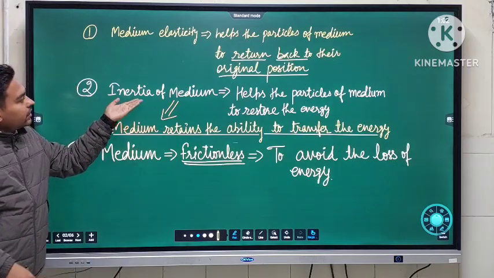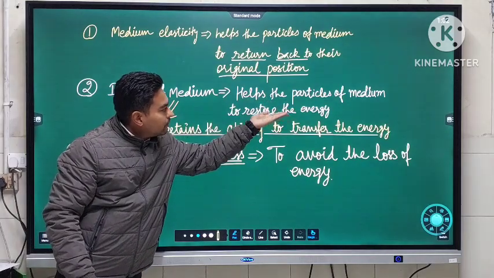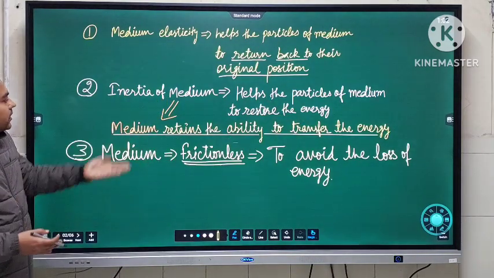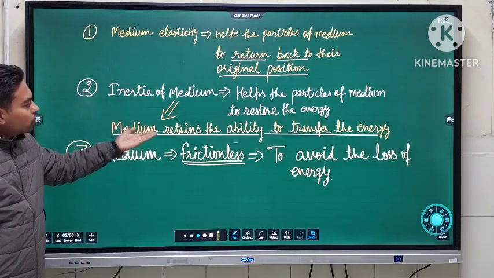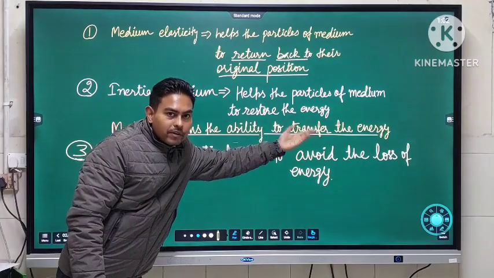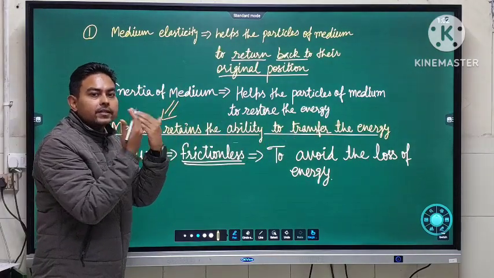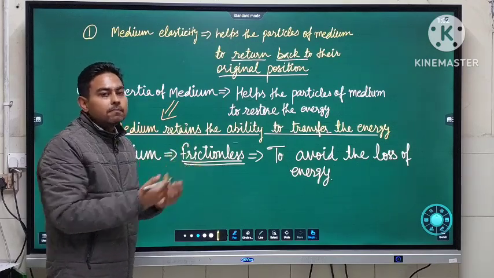The second property is inertia of the medium. How does it help? It helps the particles of the medium to restore the energy. What is the meaning of restoring the energy? It enhances the ability of the medium to retain the transfer of energy. So the particle comes back, afterward it receives the energy and further transfers the energy to the adjacent particles.